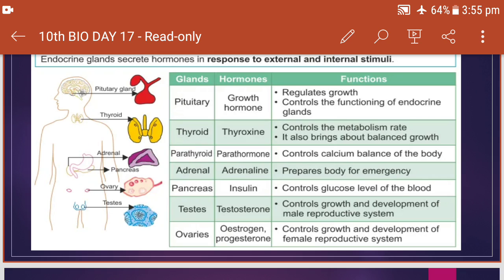Next is testes. Testes are present in males and they secrete the testosterone hormone. This controls the growth and development of the male reproductive system.